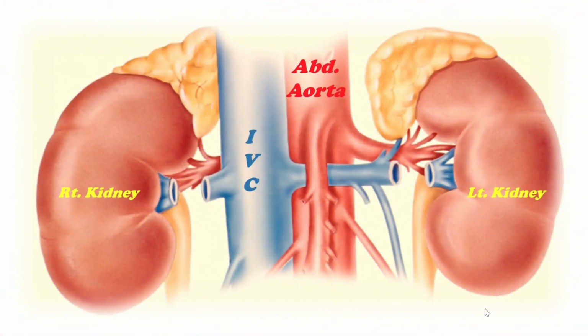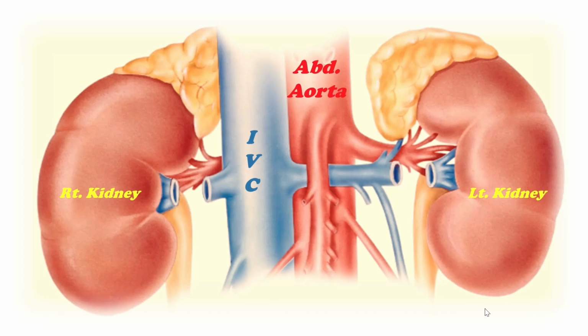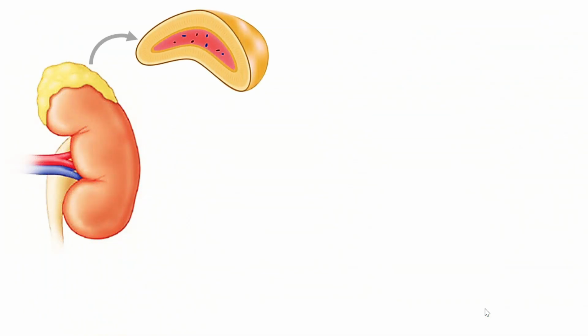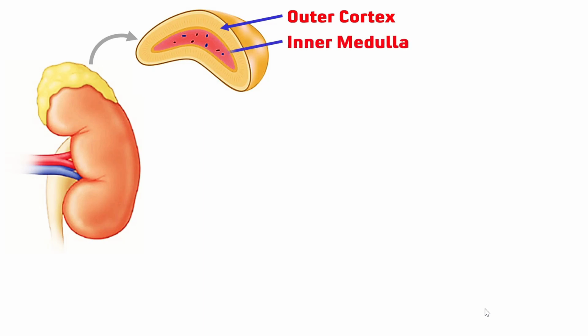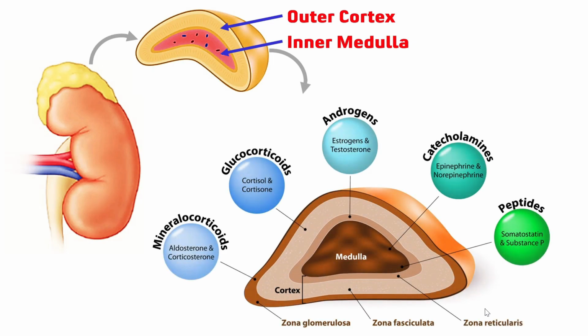Before going to the correct option, let us discuss some features of the supra-renal, or adrenal gland. Supra-renal glands are endocrine glands, situated in the posterior abdominal wall and retroperitoneal. Each supra-renal gland is situated on the superior pole of the corresponding kidney. Like kidneys, each supra-renal gland is also divided into the outer cortex and inner medulla. The outer cortex is further divided from outside to inside into: